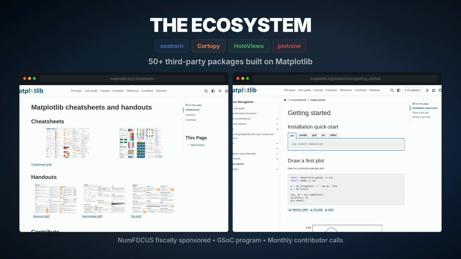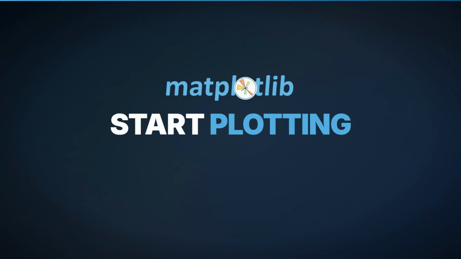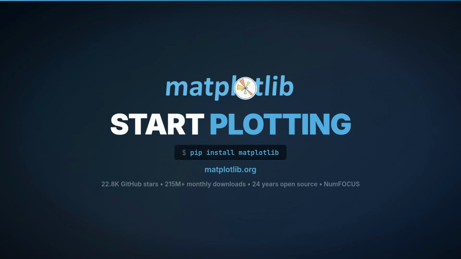With over 1,000 gallery examples, comprehensive documentation, and one of the most active Stack Overflow tags, getting started has never been easier. Whether you are building data dashboards, publishing scientific papers, training machine learning models, or just exploring data, Matplotlib is the standard. 24 years of open source development, backed by NumFOCUS, trusted by millions. Start visualizing at matplotlib.org.